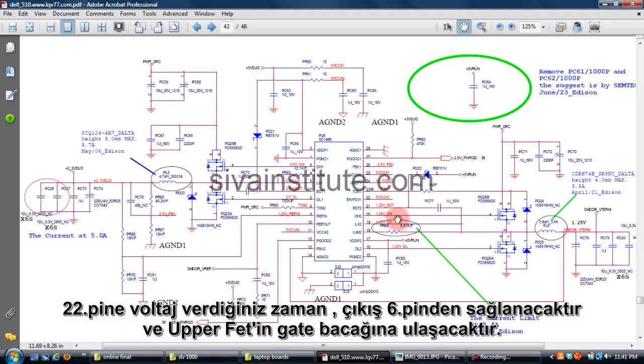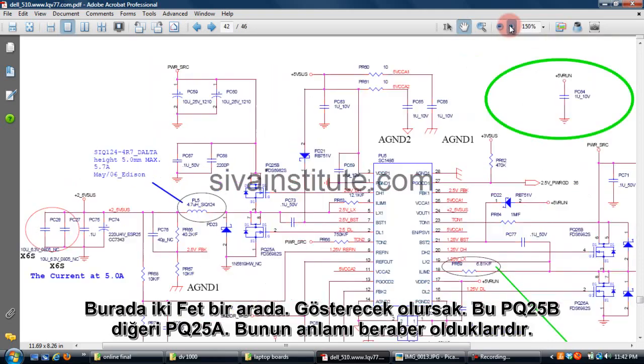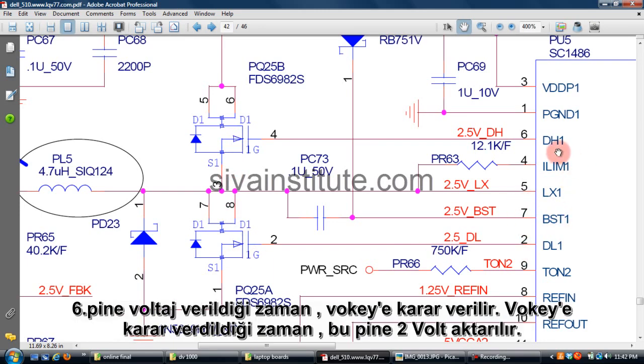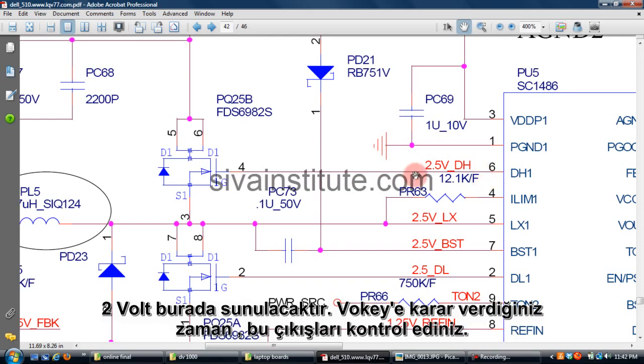When you give voltage to pin number 22, the output will come out from pin number 6 to the upper FET gate. This is 2 in 1. See here, PQ25B, PQ25A. That means 2 in 1. When you give voltage at this pin number 6, this IC is okay. When this IC is okay, 2 volts will be present at pin number 6. This IC is okay. You should check this output.